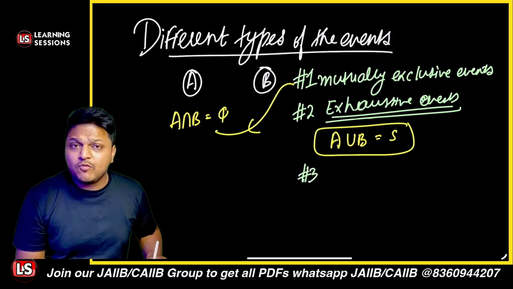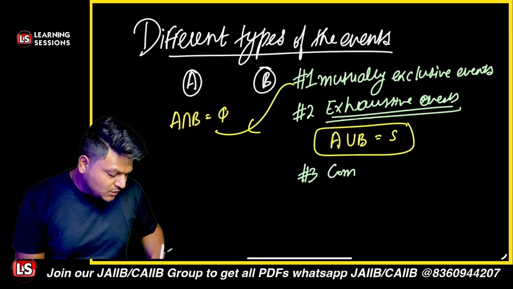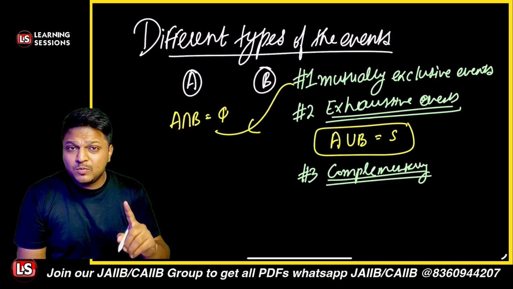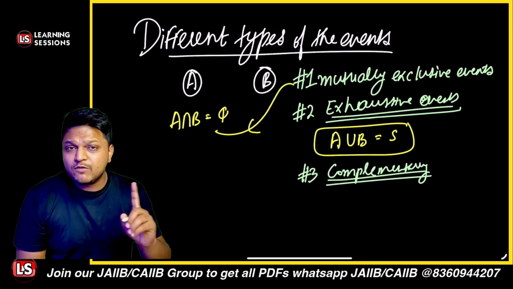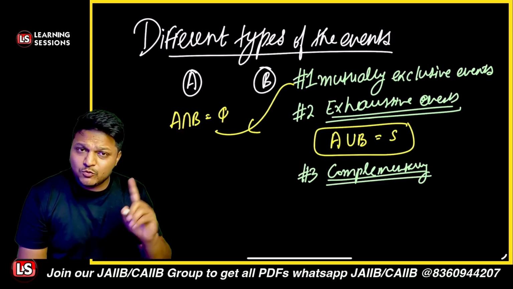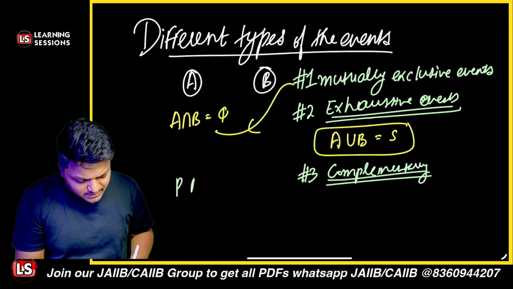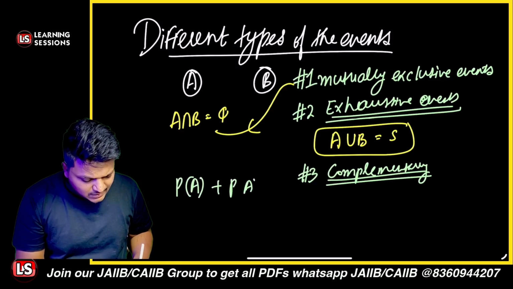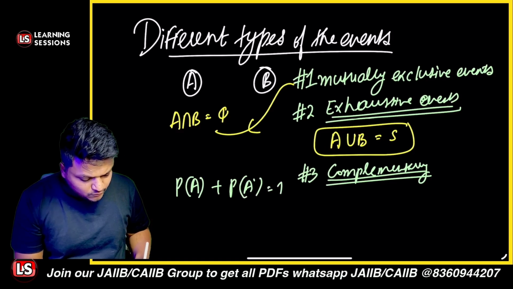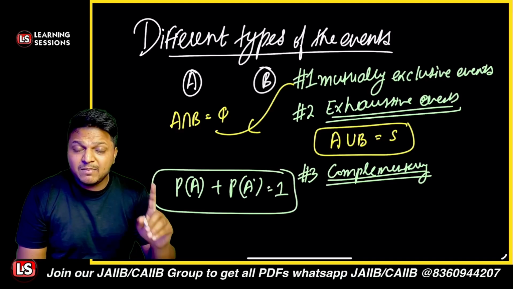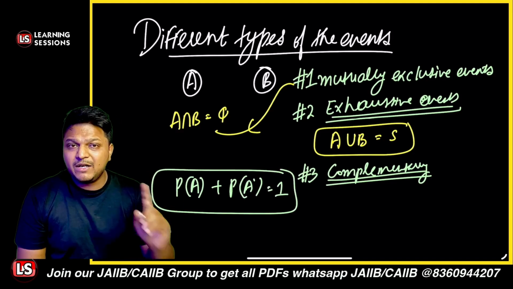The third type is complementary events, when one event is the exact opposite of the other, and the probabilities of those two add up to one, because we know the value of probability varies from 0 to 1. So if A is the complement of the other, it is represented as P(A) plus P(A dash), and that will be equal to 1. The complete probability range is covered. That means these are complementary events.